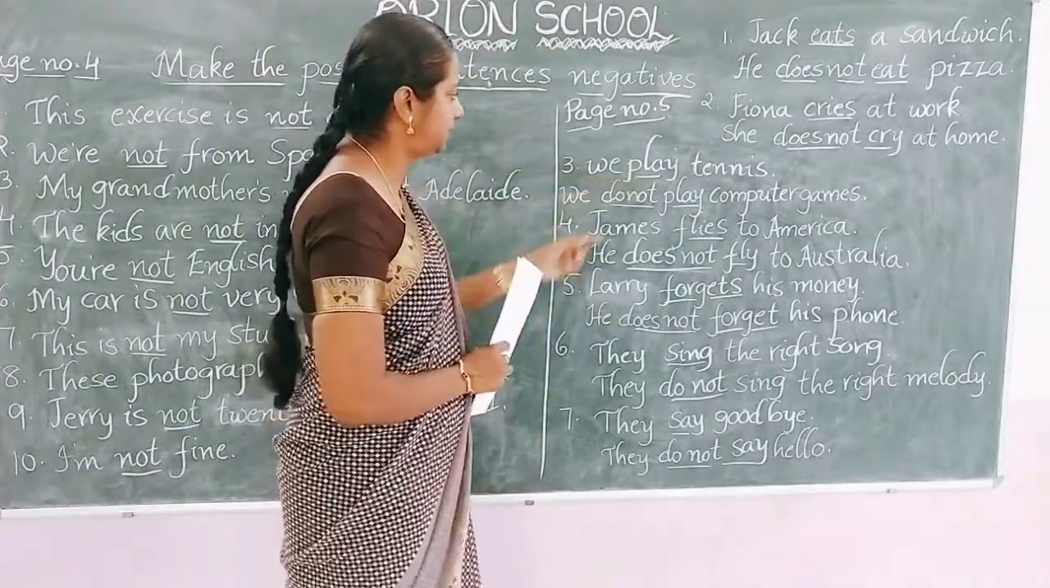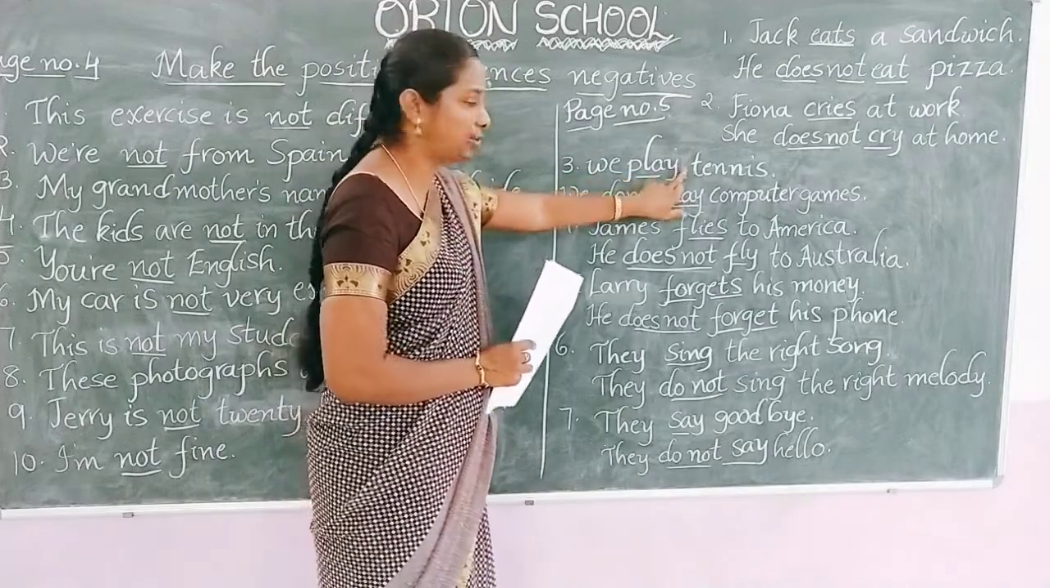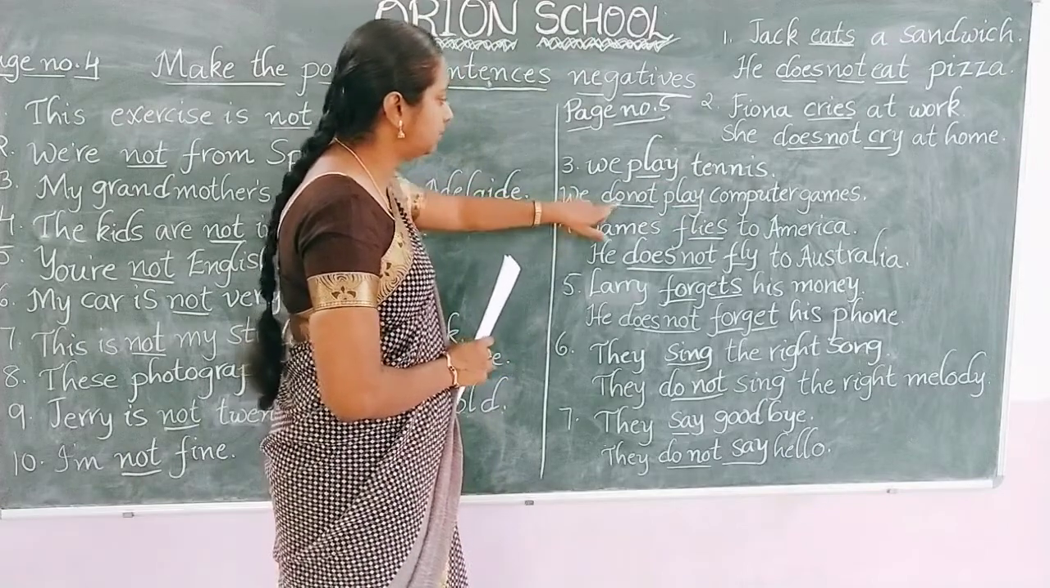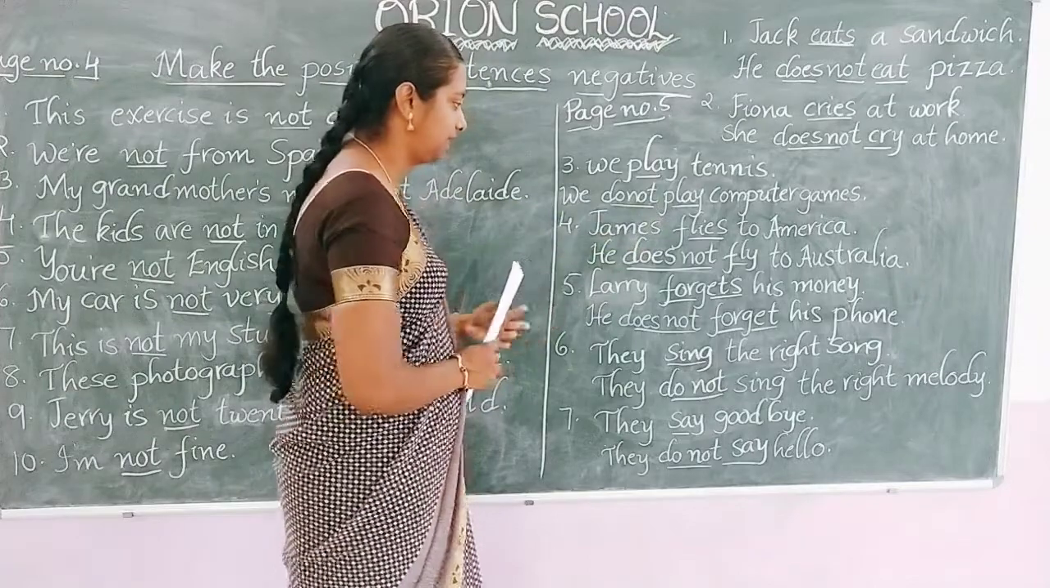We play tennis. The subject is plural, so we do not have S or es here. That's why in the negative sentence we have to use do not. We do not play computer games.